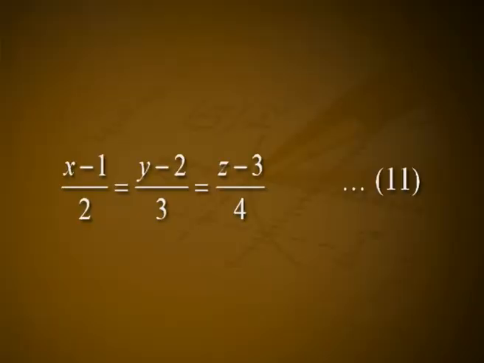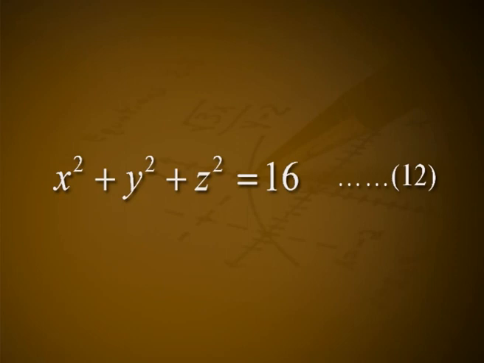Example 3. Find the polar line of (x - 1)/2 = (y - 2)/3 = (z - 3)/4, equation 11, with respect to the sphere x² + y² + z² = 16, equation 12. Solution.